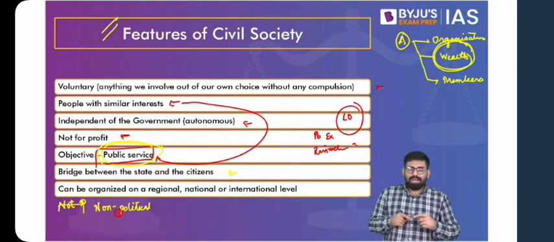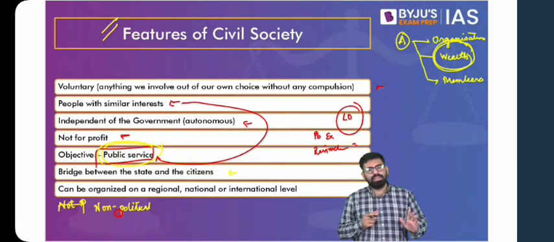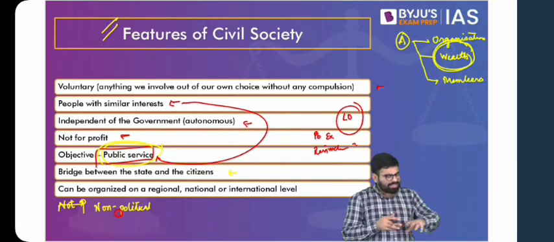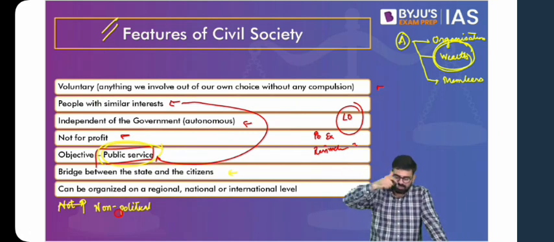Similarly, in other ways, when the government is coming up with a program, it has to reach everyone, but then you do not have adequate government machinery in remote areas. Then who does it? Civil society. So government will pass on those responsibilities to the civil society, and they will ultimately take care of the implementation part. So, bridging the gap between the state and the citizens, so that the voice of the citizens reaches the state, and the voice of the state reaches the citizen.